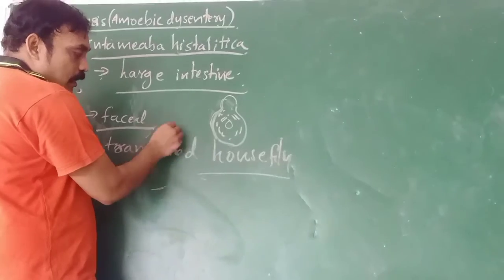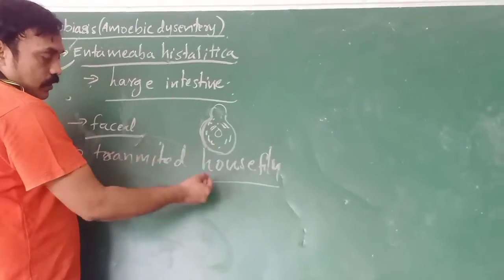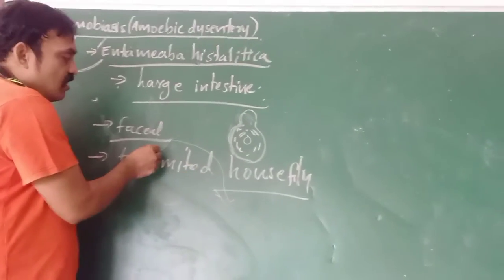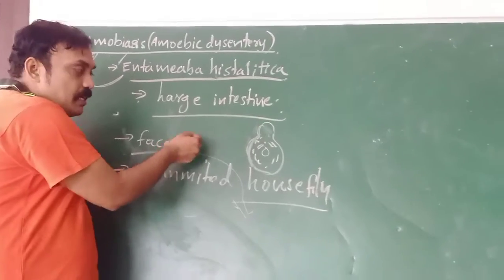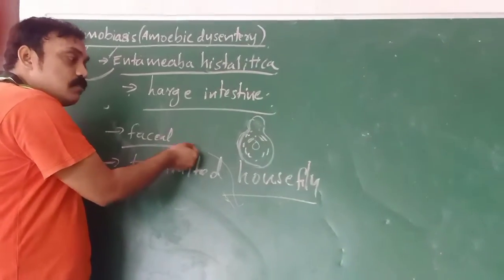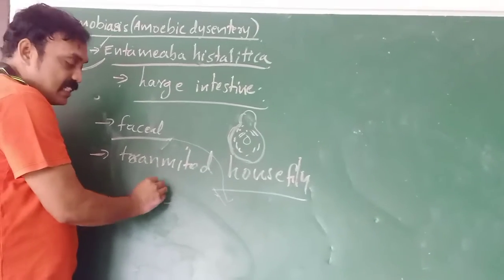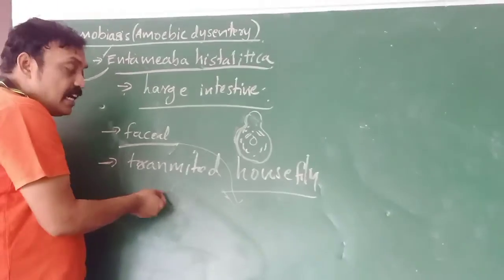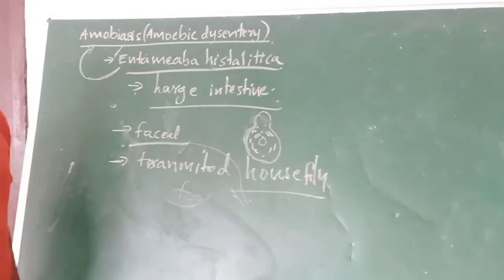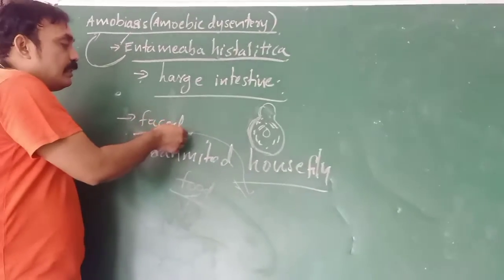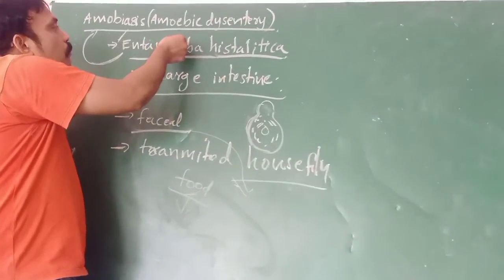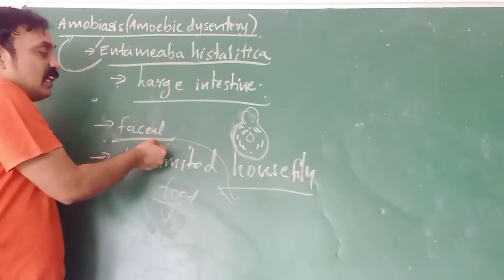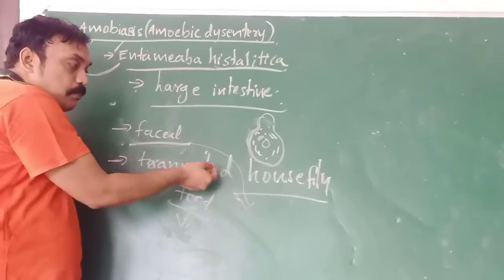When houseflies touch the fecal material of an infected person, the same houseflies again touch our food materials. When we eat that contaminated food, it causes amoebic dysentery. That means Entamoeba histolytica enters the human body through fecal material, with the housefly as the mediator.